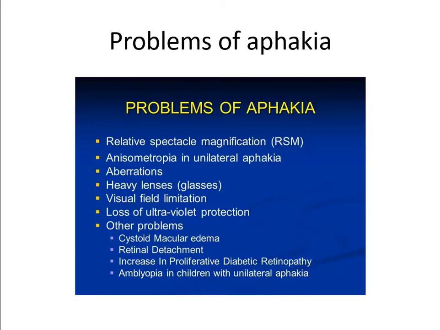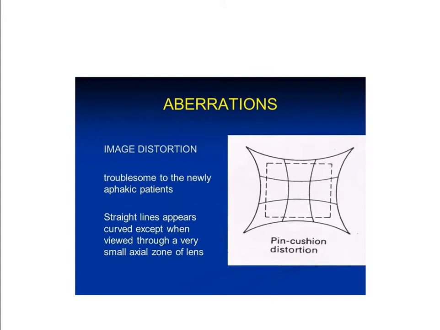These are the aberrations. It is known as the pincushion effect. Graph or straight lines, he will see as curved lines. It is known as spherical aberration. It is also known as pincushion distortion. Whenever you put a graph paper on a cushion mattress and press with your finger or a pin, you will see this type of distortion. So the aphakic patient will see this type of distortion when he views a graph paper.